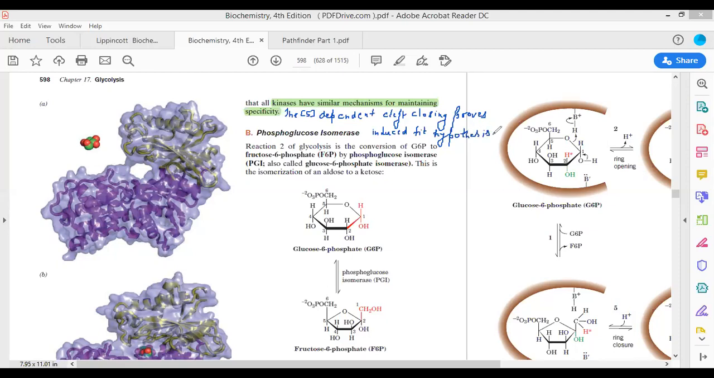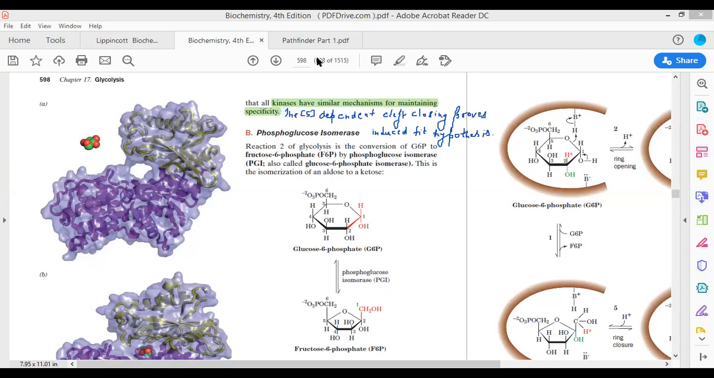This induced fit hypothesis is being proven by the substrate dependent cleft closing in the case of hexokinase. Now we move towards the next reaction of the glycolytic pathway. These were the two questions that have been asked, so I have answered both your queries. You can note down from the recorded version of the lecture that would be available to you after the lecture.